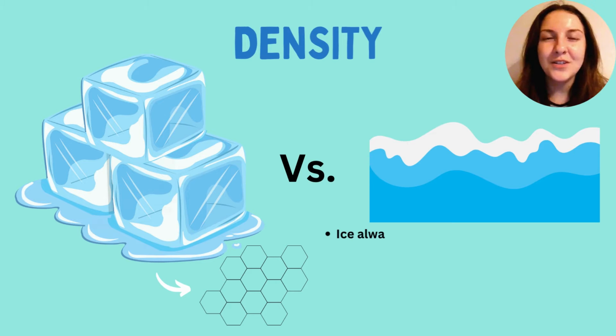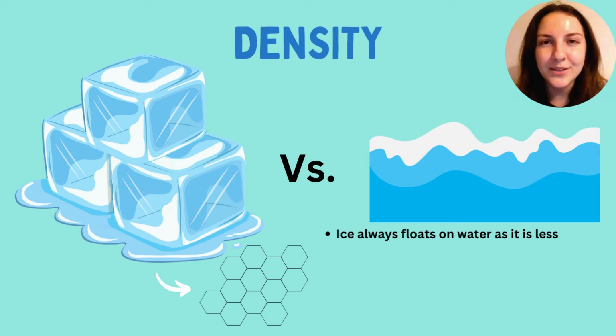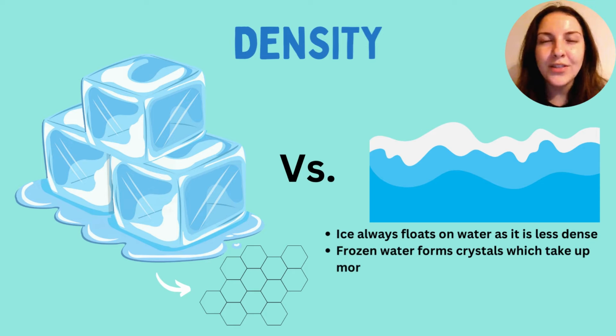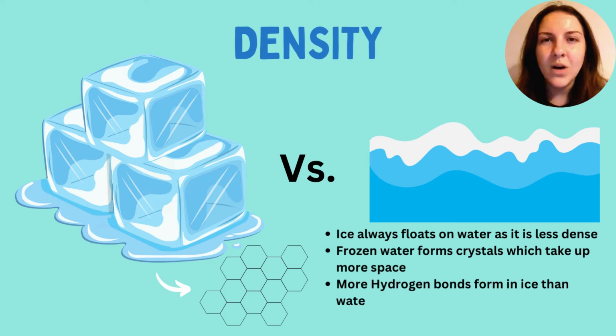So I've just said to you that solid substances are often much more dense than liquid substances, and this is because of the arrangement of atoms in those different states. However, we know that liquid water is more dense than solid water, or ice. And the question is, why is that? Why is it that water in a solid state is much less dense when other solids are more dense? And the reason for this is because of the arrangement of atoms.